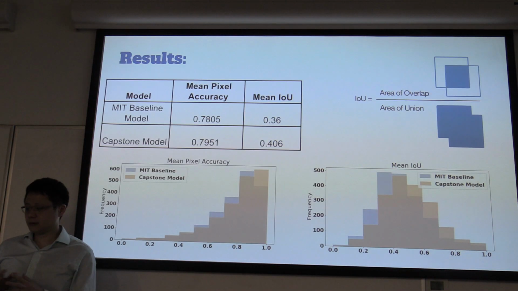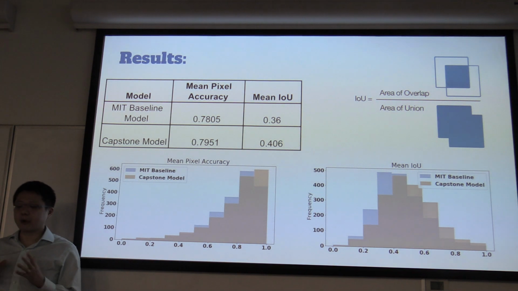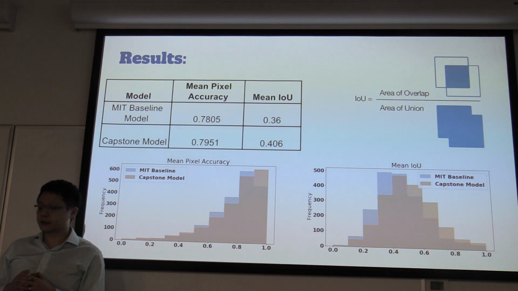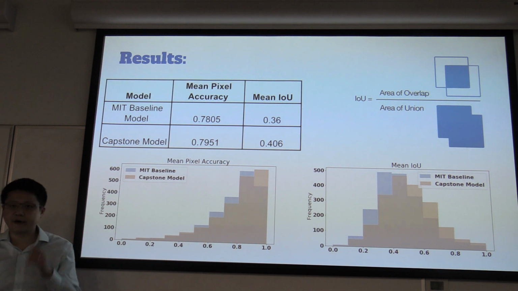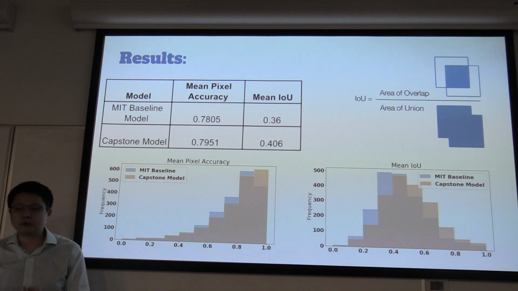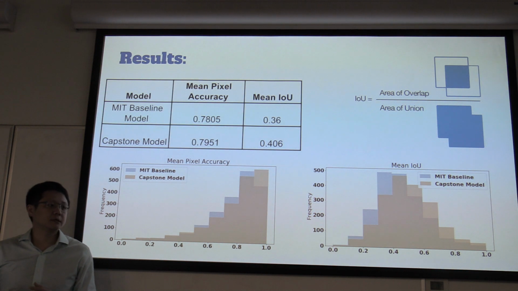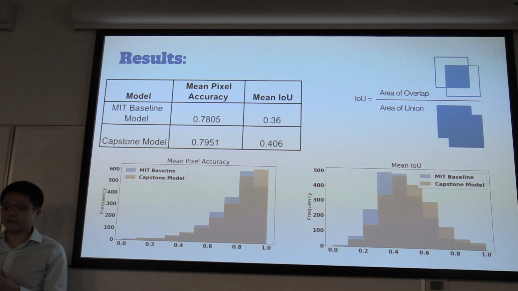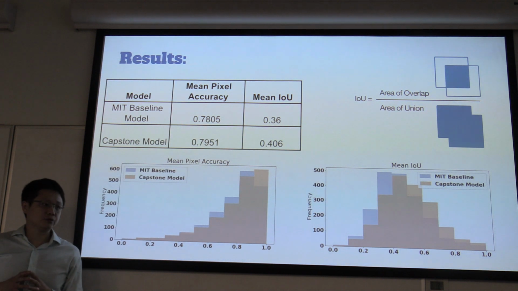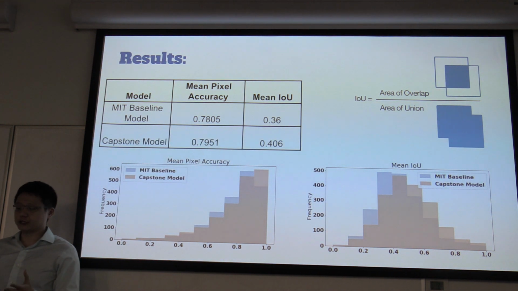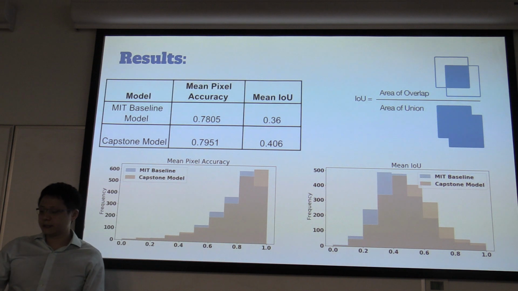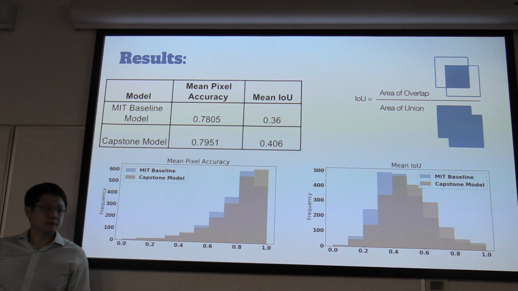The results. For my capstone model, MIT provides us a baseline model. My capstone model beats that model slightly, 1% in pixel level accuracy and 4% in the mean IOU. IOU means intersection over union. These two graphs show the histogram of the performance. So the capstone model is slightly better than the MIT model.